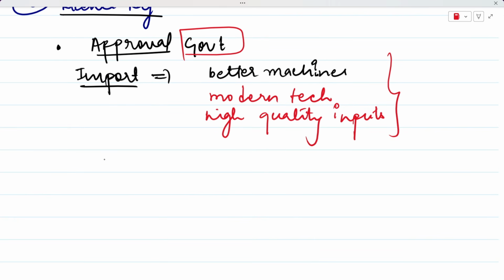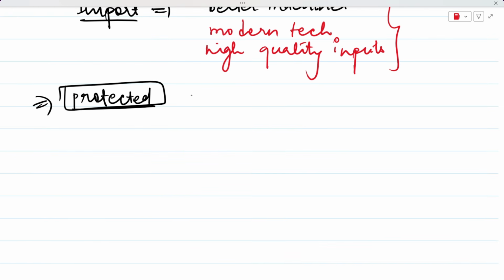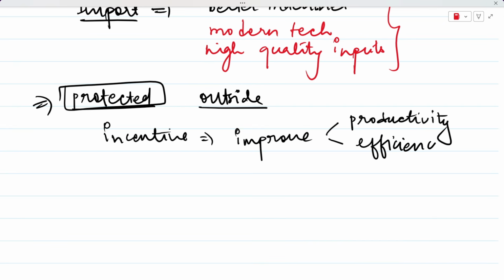And the Indian firms were protected from competition from outside. Because you are protecting your Indian firms so much, if you protect someone a lot, they will have no incentive to improve their productivity. So they did not have any incentive to improve their productivity or efficiency, because they were protected by the government, right?